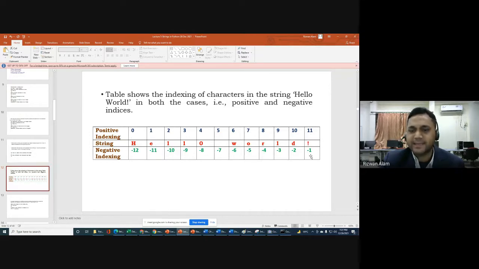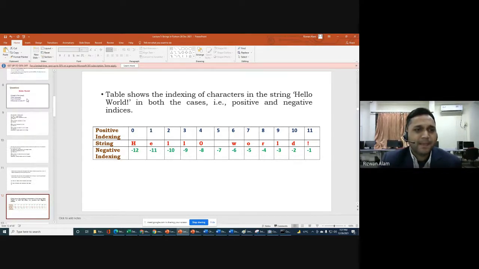If you are following negative indexing, as we know that in Python programming we can use negative indexing also, then in negative indexing we have to start from the right, and it will start with -1, then -2, till -12 we will go. So I hope you got this point: positive indexing starts with 0 from the left, and in the negative indexing approach it starts from the right with the value -1, going like -1, -2, -3 till -12. So that was the point about indexing.